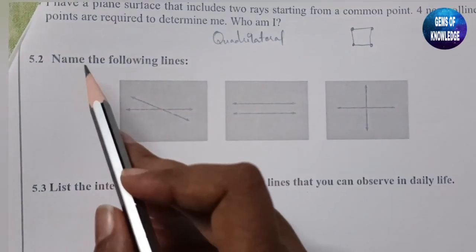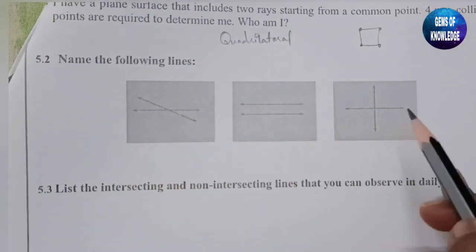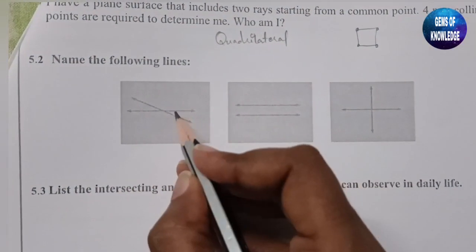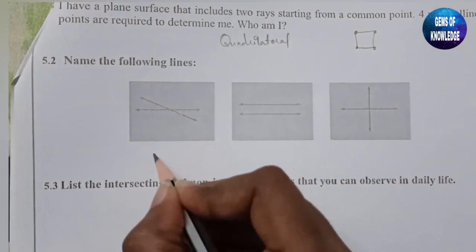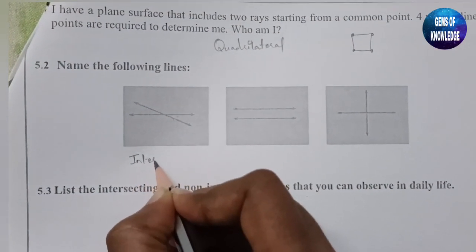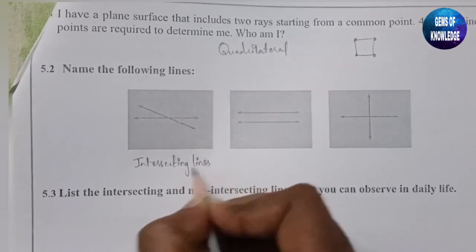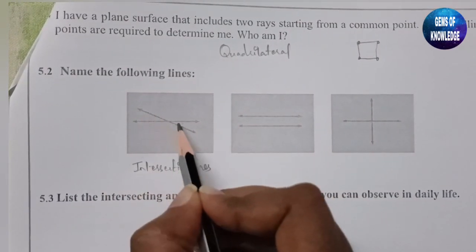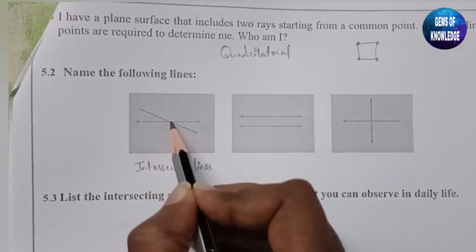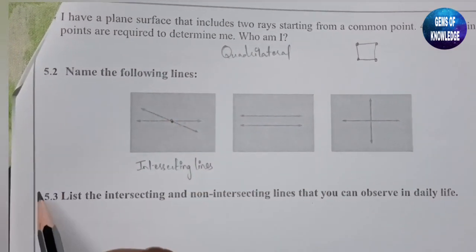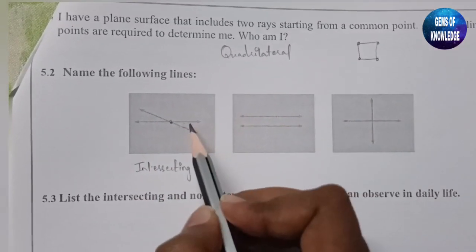Next, name the following lines. We must name these lines. This one is nothing but intersecting lines. Intersecting lines means those lines which meet at a point.